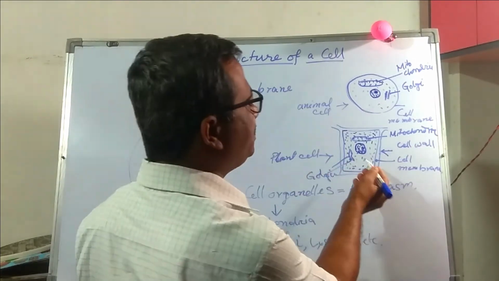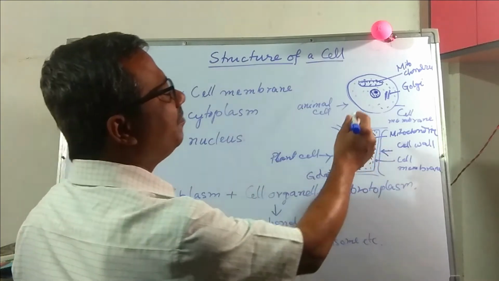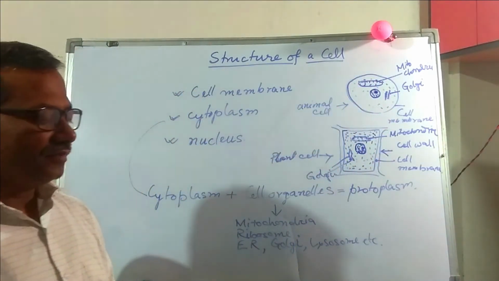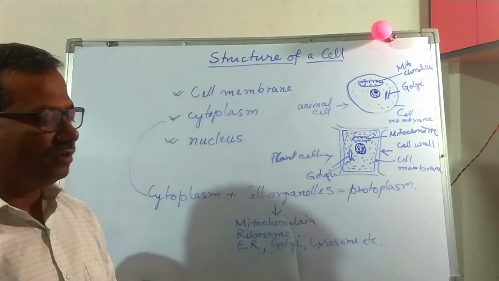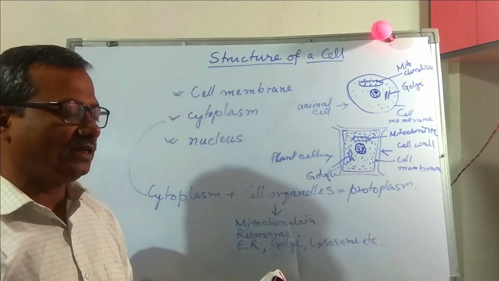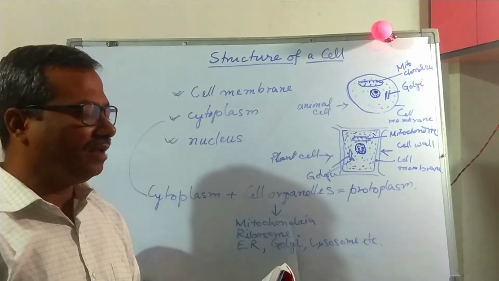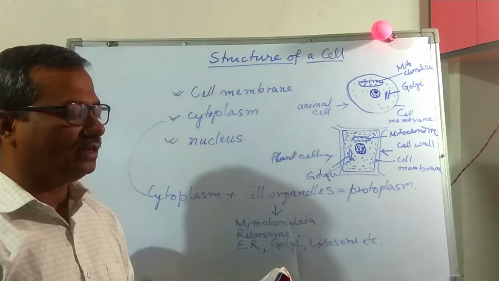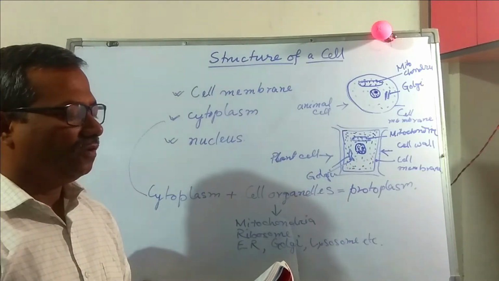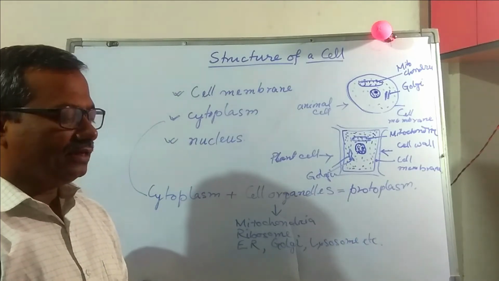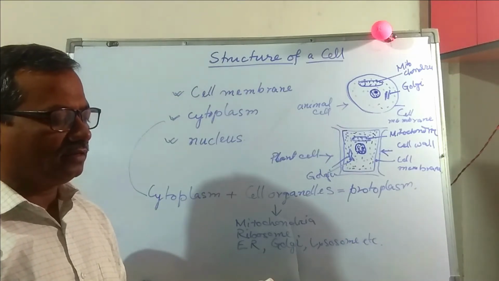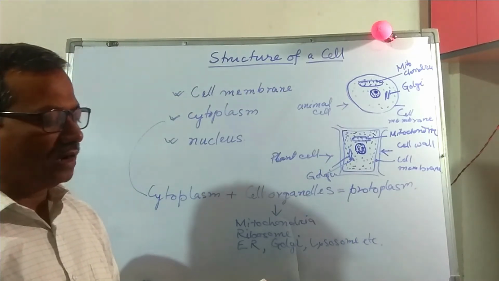Plastid is present in plant cell, but plastid is not present in animal cell. Now I am going to tell you about the nucleus. Every cell has a nucleus which controls its activities. Usually in an animal cell it is found at the center, while in a plant cell it is found on one side.